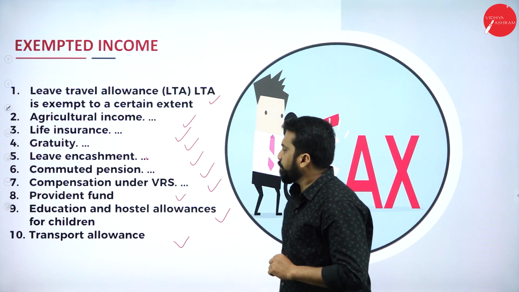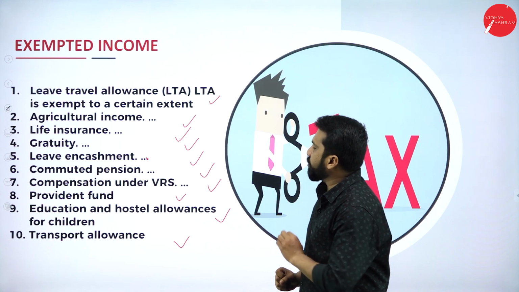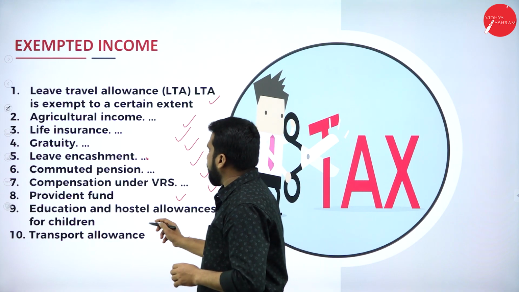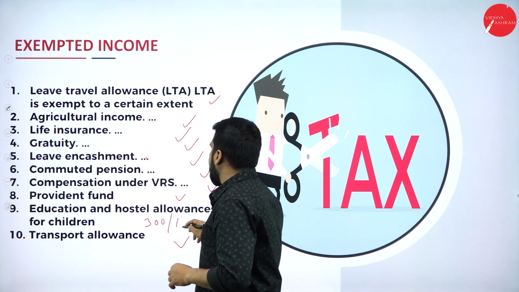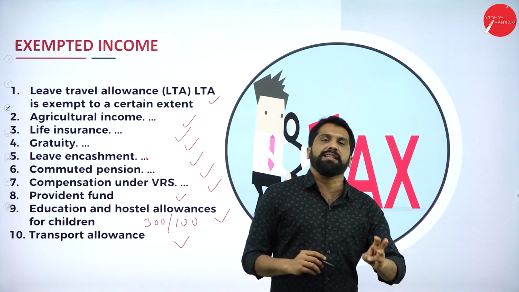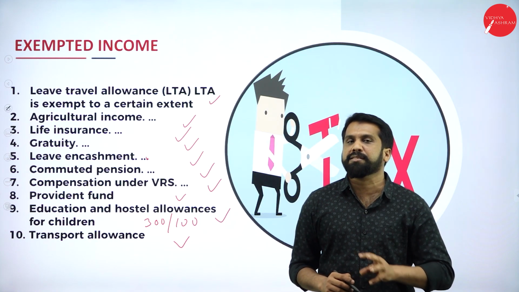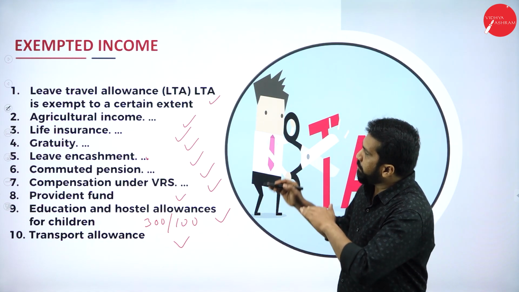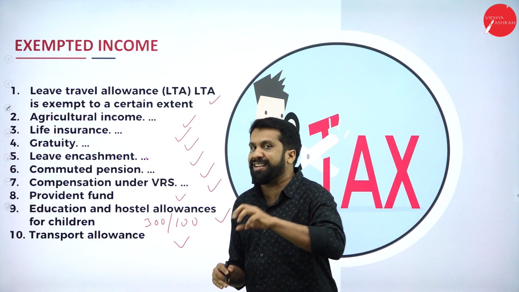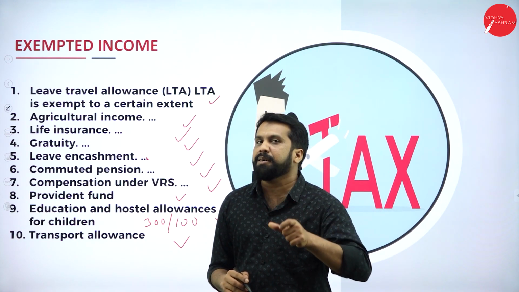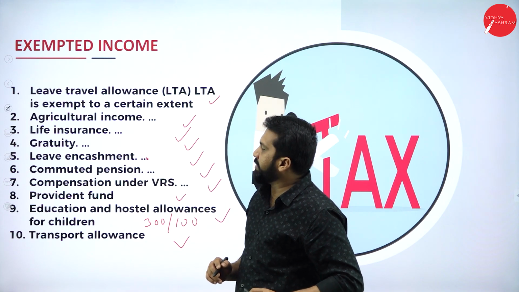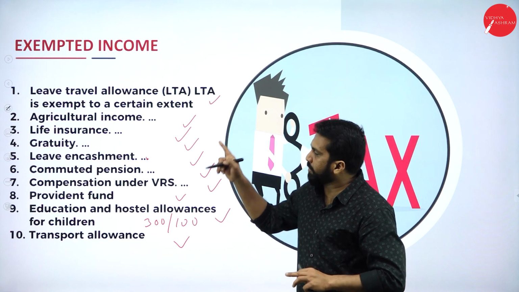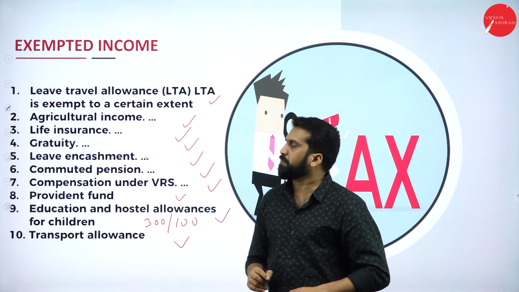Hope you are clear. Now, like your education and hostel allowances, for children the company will give you 300 as well as 100 per month, hostel as well as education allowances. Whatever you collect for education purpose is exempted. Similarly, you have many, so don't go in depth. Just remember the points, exactly whatever is shown on the screen. No explanation, nothing. Just points are sufficient.